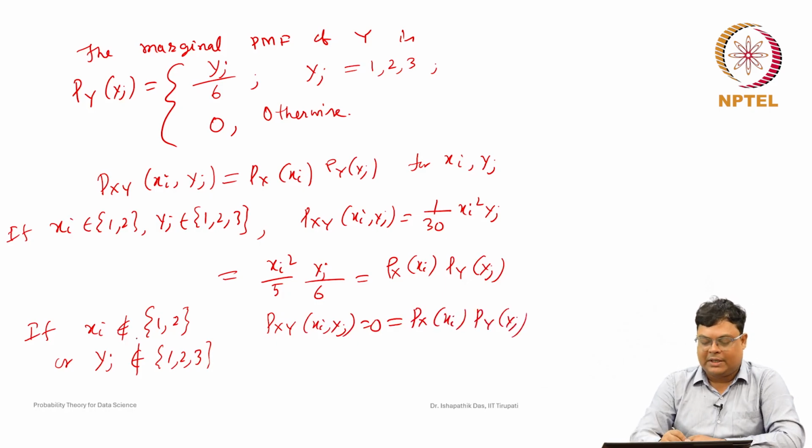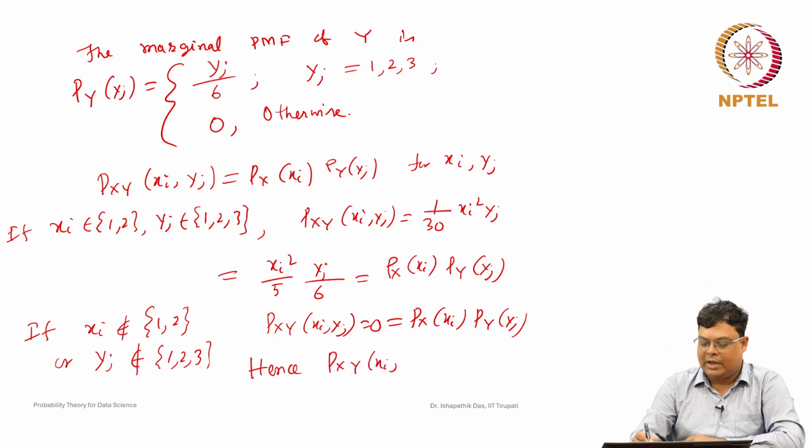Because if xi does not belong to 1, 2, then the left hand side joint probability mass function will be 0 and Px of xi will be 0, and if yj does not belong to this, then Py of yj will be 0 and the left hand side also will be 0. So, one of the marginals will be 0. If both do not belong, then both will be 0. So, for all these situations this will be equal.